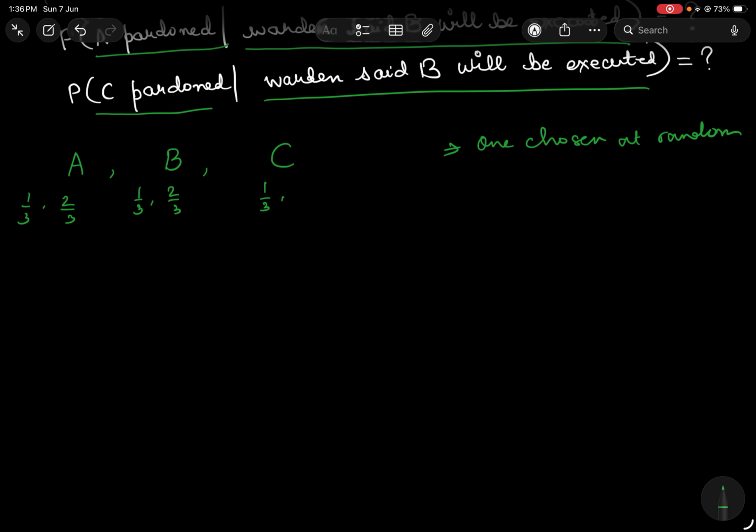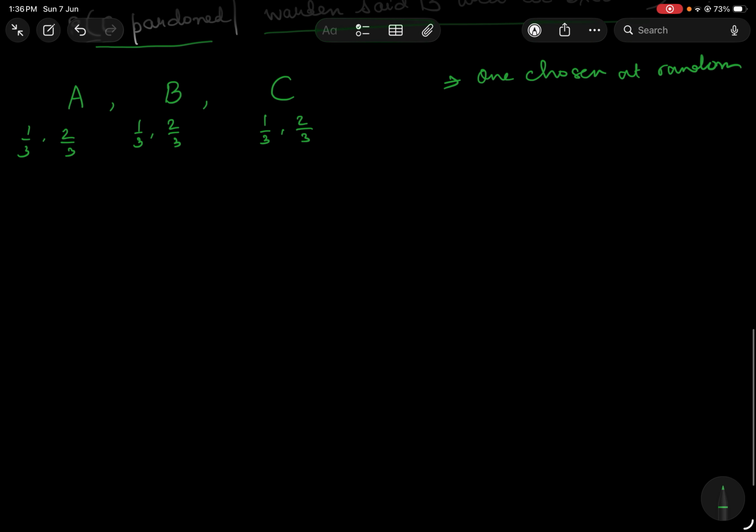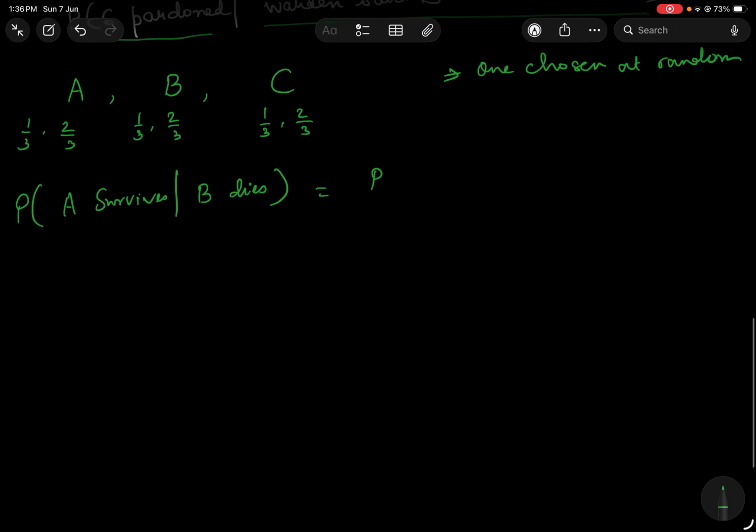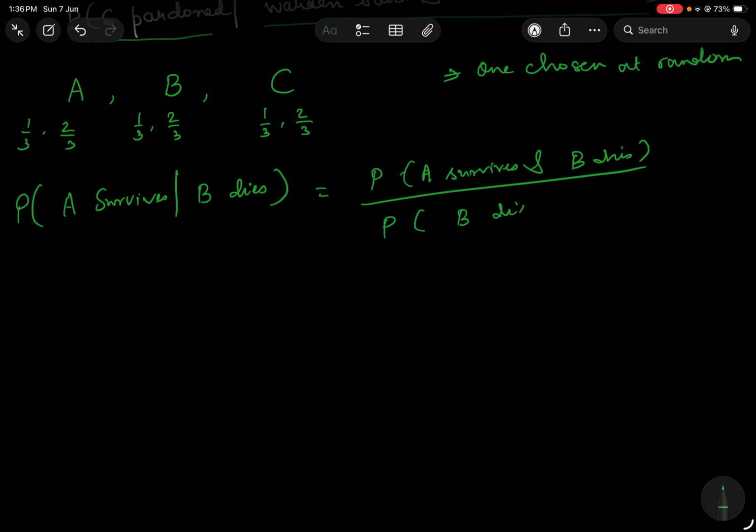Now, if I ask what is the probability that A survives given B dies, let's calculate that. This is the probability that A survives and B dies, divided by the probability B dies.